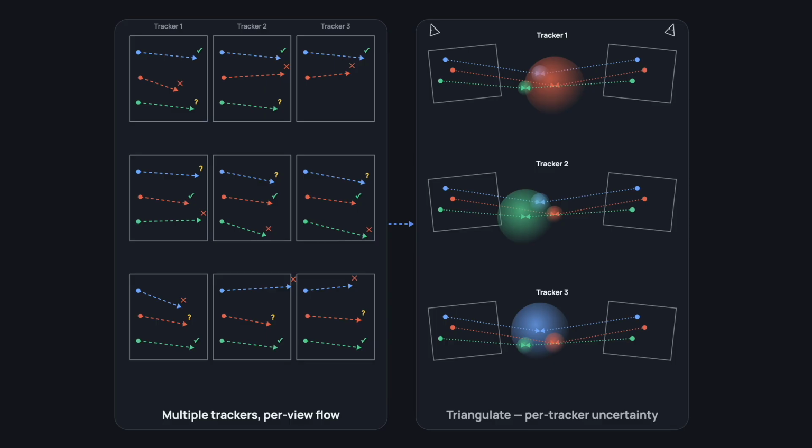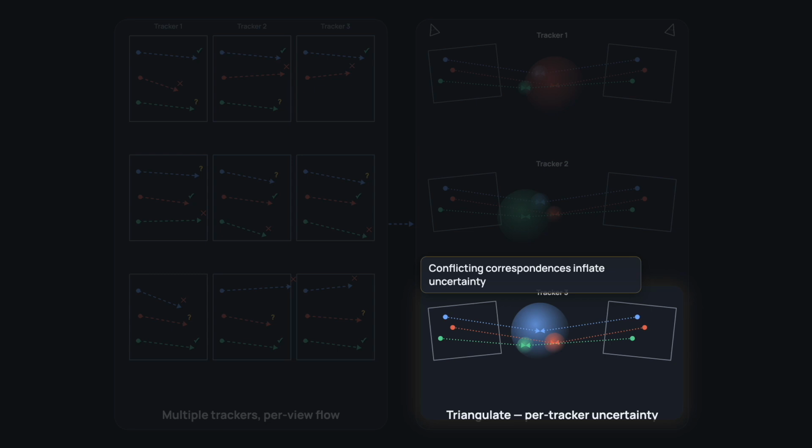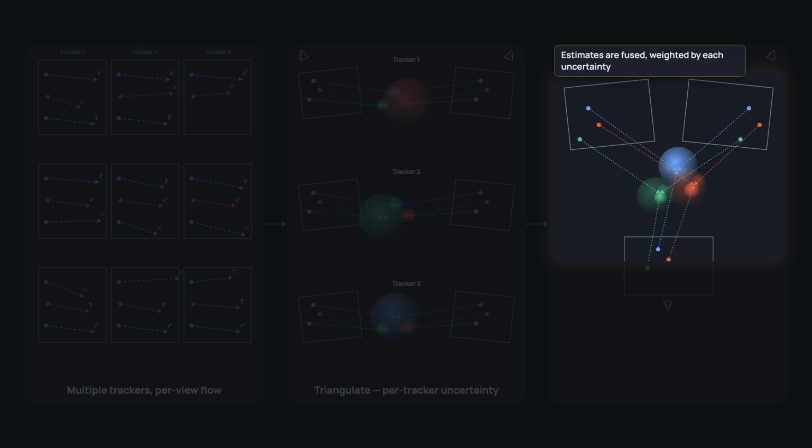Each tracker triangulates its own 2D correspondences into a 3D point independently. Conflicting correspondences translate directly into larger uncertainty ellipses. All 3 cameras and the 3 independent triangulations are shown before fusion begins. Estimates are fused, weighted by each tracker's uncertainty. The confident trackers dominate the fused estimate, yielding the final 3D scene flow on the Gaussians.